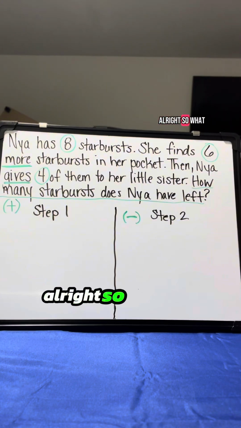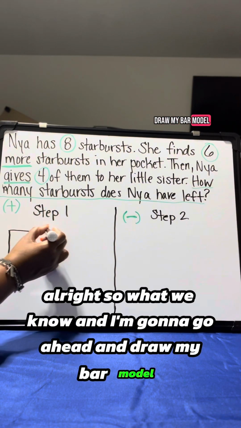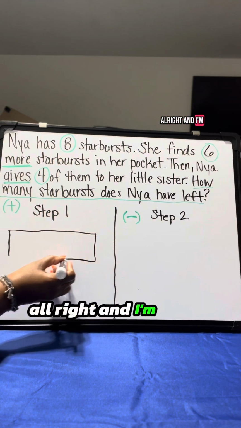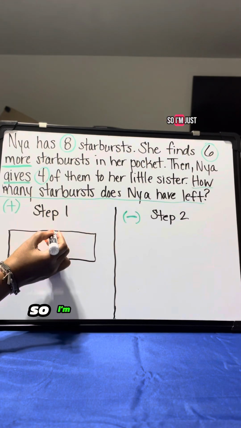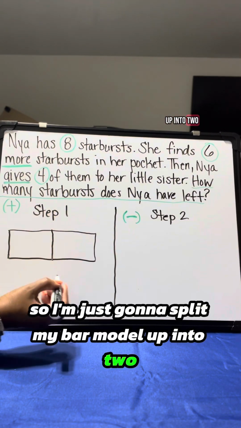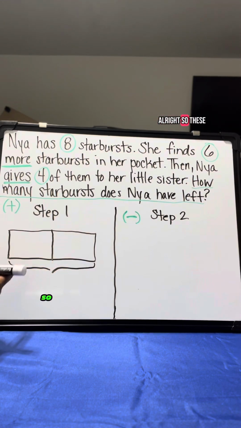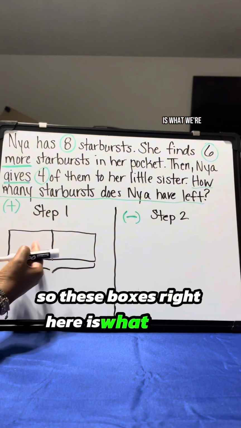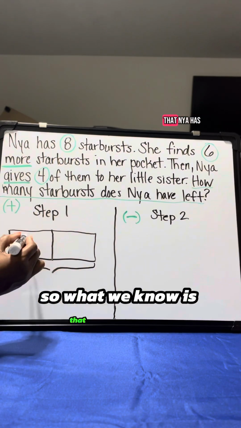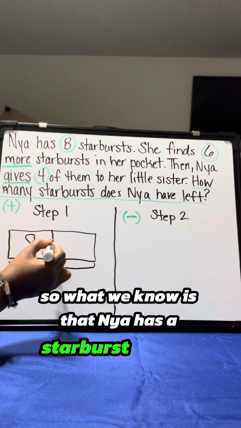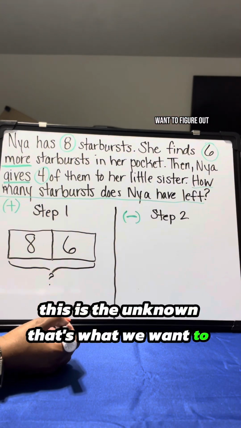All right, so I'm going to go ahead and draw my bar model. I'm going to split it up into 2 because we're working with 2 numbers in our first step. And I'm going to label it. These boxes right here are where we're going to put what we know. What we know is that Naya has 8 starbursts and she finds 6 more. This is the unknown. That's what we want to figure out.